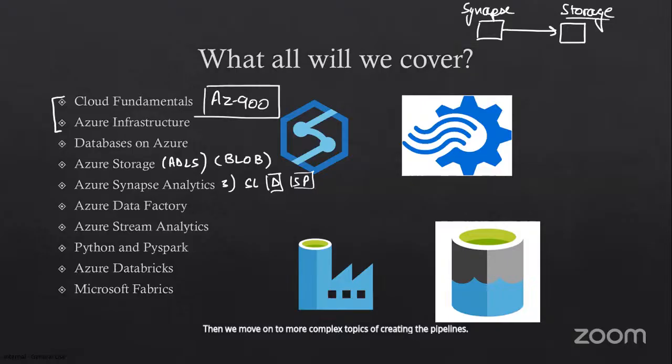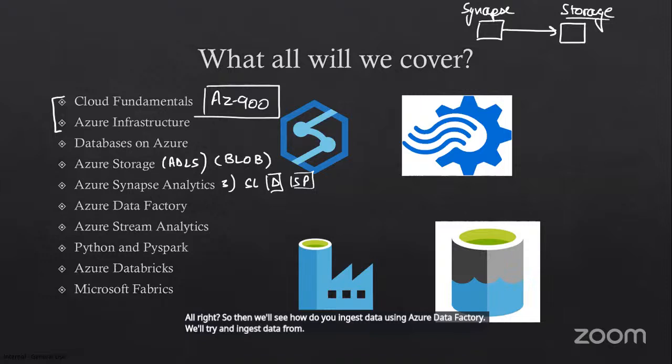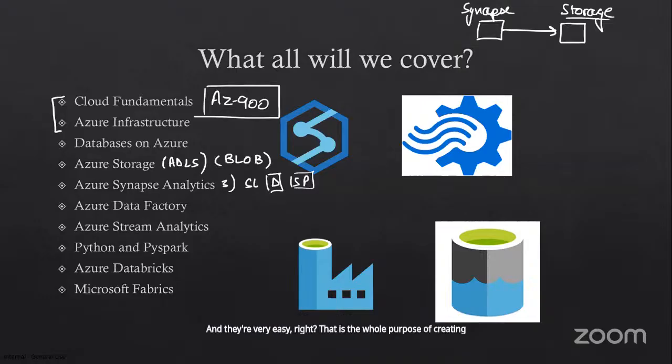All right. So then we'll see how do you ingest data using Azure Data Factory. We'll try and ingest data from multiple sources. We'll try and ingest it from a data lake storage. We'll try and ingest it from an HTTPS, or let's say a web-based storage, right? We'll then move on with Data Factory to understand what mapping data flows are, right? Now, I know all these terms are pretty new to you. You'll not have an understanding of them, but trust me, by the end of this course, you'll be a pro at Data Factory. You'll be creating pipelines for fun, and they're very easy, right? That is the whole purpose of creating a service like Azure Data Factory, which is a low code, no code solution of creating your data transformation and data movement pipelines.